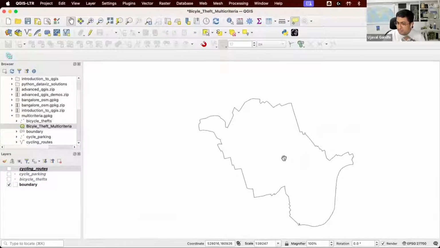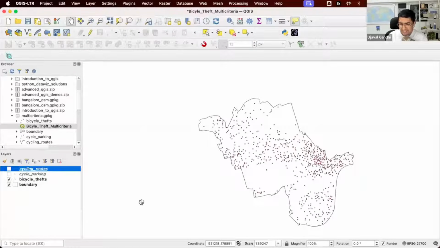London has a huge bicycle theft problem. I wanted to show you how, as a GIS analyst, you might approach and say, how can I help in reducing bicycle theft? What parameters can I use and how can I do this analysis? First, you have data on bicycle thefts.